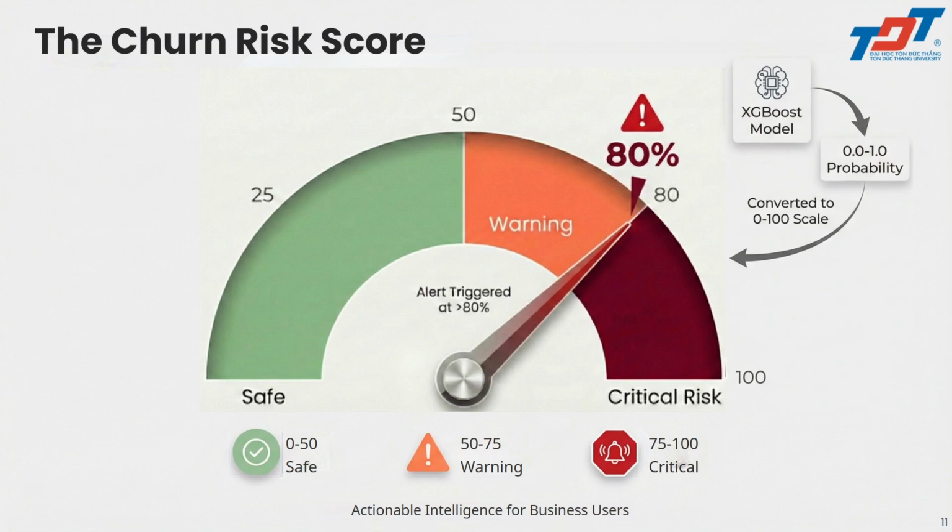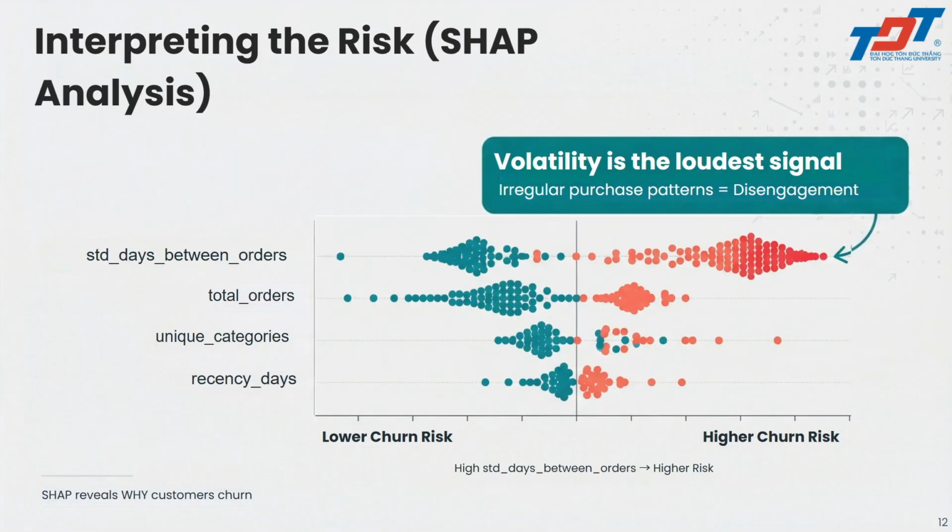this type of customer. We use the SHAP model to understand why the model predicts churn, and it shows how each feature increases or decreases the churn risk. We also find that the variation in days between orders is the strongest churn signal, and this helps make the model more transparent and easy to trust.